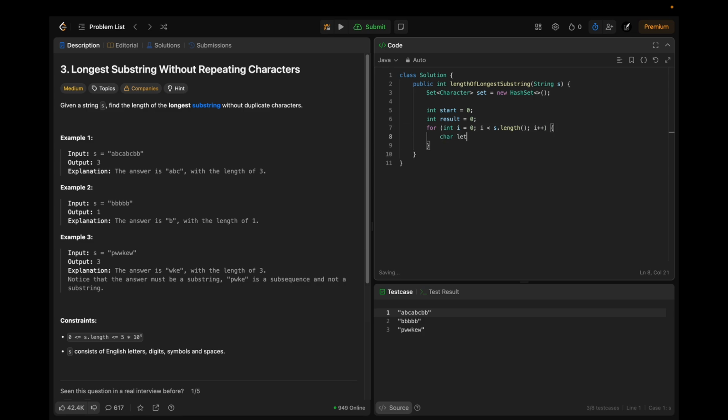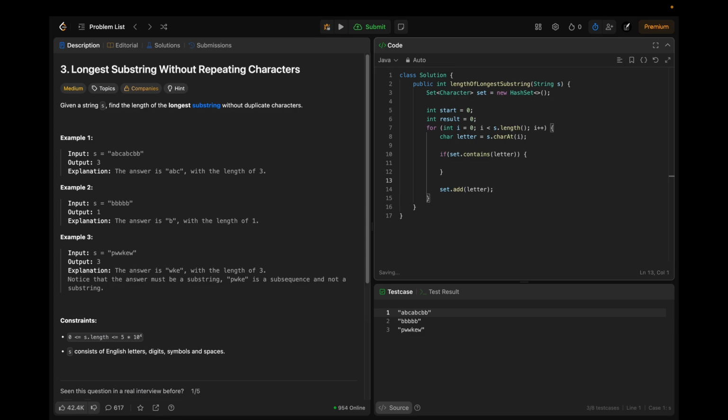So char letter, we are taking the current letter from the string, and first we should see if this current letter is inside the set. If set.contains(letter), we'll come to that part later. If the set doesn't contain the letter, what we are going to do is put it inside the set, and that's all we are going to do.